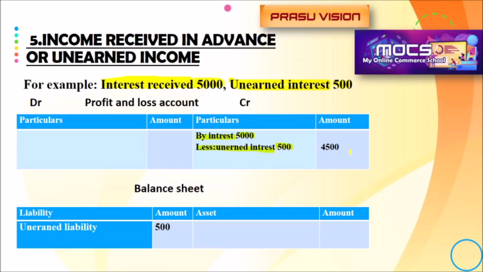That will be deducted, so the amount is 4500. That unearned interest from the additional information will be shown as a liability. It is a liability, so it will be shown on the liability side of the balance sheet as unearned interest. It's not an unearned liability, it is unearned interest.